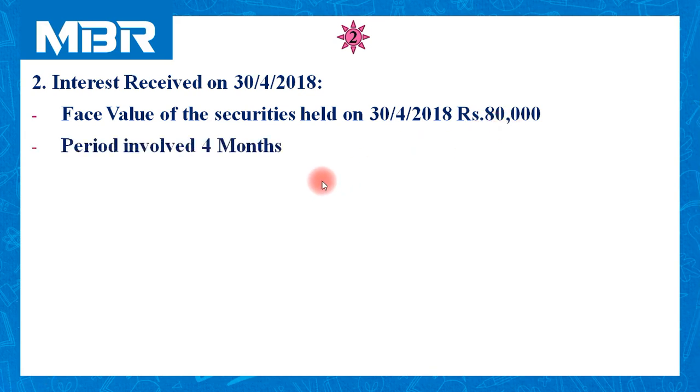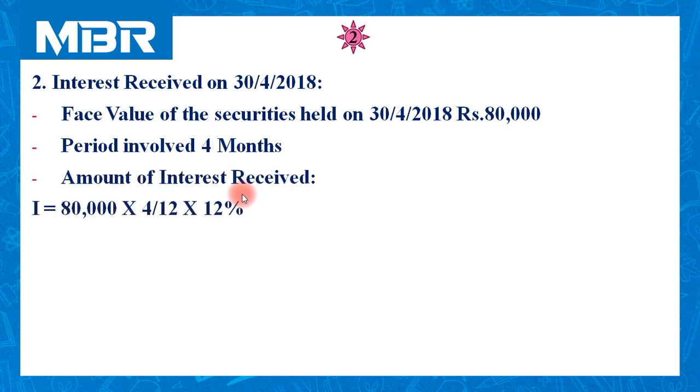Period involved in this calculation is 4 months, that we have already marked in our flow chart. So let us calculate amount of interest received. I is equal to P, principal amount, R, rate of interest, and N, period. 80,000 for 4 months and 12%. So amount of interest received is rupees 3,200.